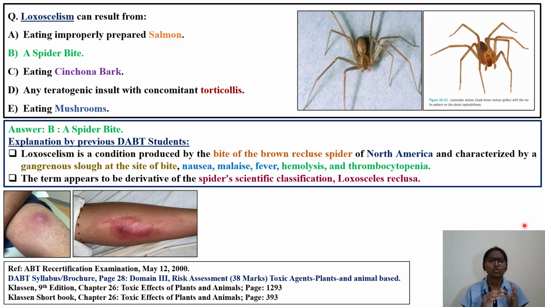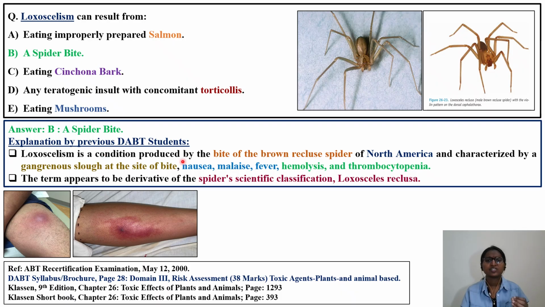Those who are preparing, either with the Casarett and Doull or the Klaassen 9th edition or the Klaassen short textbook, I have given the page numbers. Please read page number 1293 in the ninth edition, or page number 393 in the Klaassen short textbook. Let's quickly go through the explanation given by previous DABT students, how they eliminated and selected the answer.